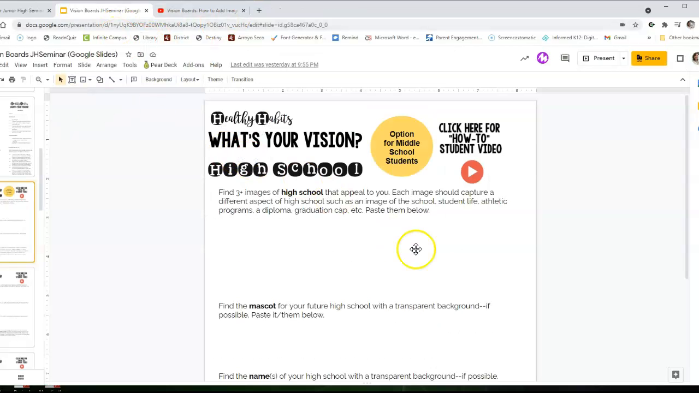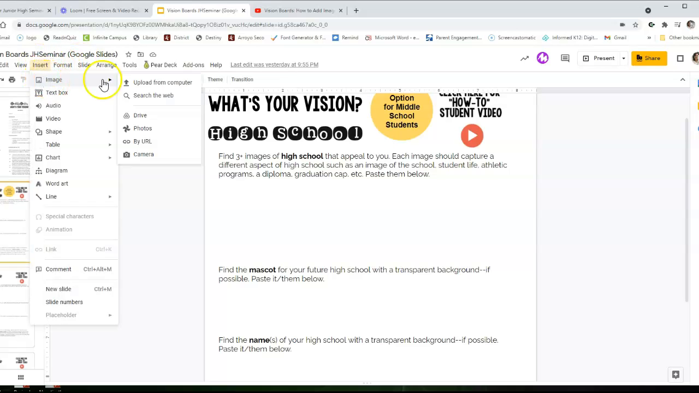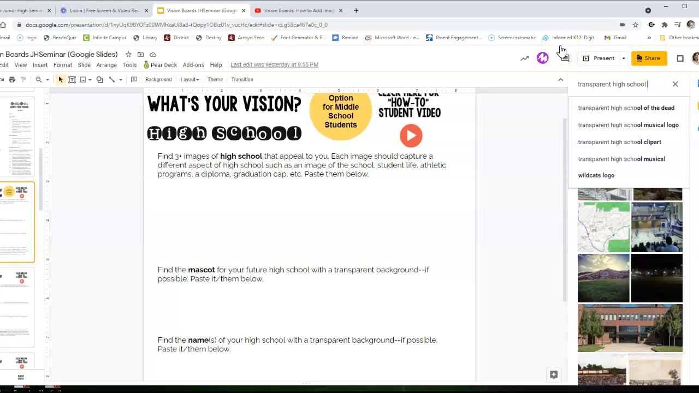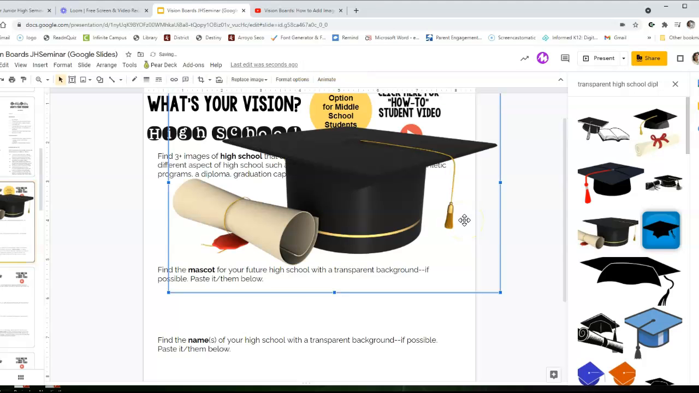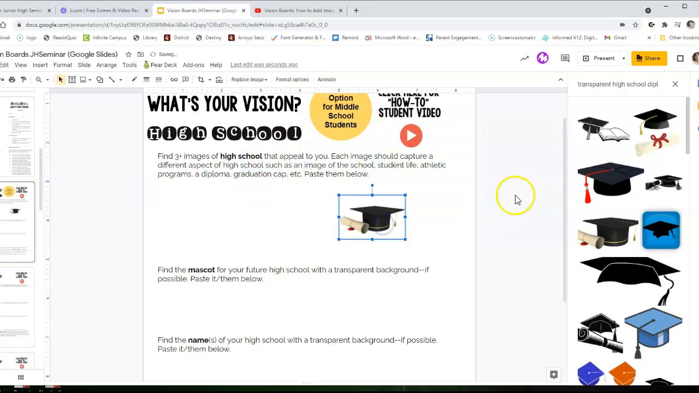Okay, so let's get out of present mode. So let's say I wanted a transparent picture of Saugus High School. Remember, you'll just go insert image, search web, and then right here is where you need to put in transparent. I would always put that first in high school, maybe diploma, if you want your high school diploma. And then what you can go ahead and do is just drag that right into the document. Give it a minute. When it's transparent, it'll go right over the words. And then now you have an image right in your document. So that's maybe one of your three.